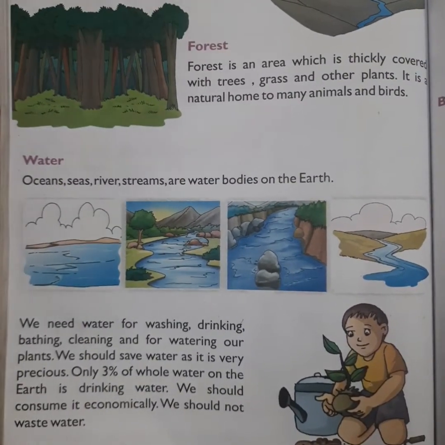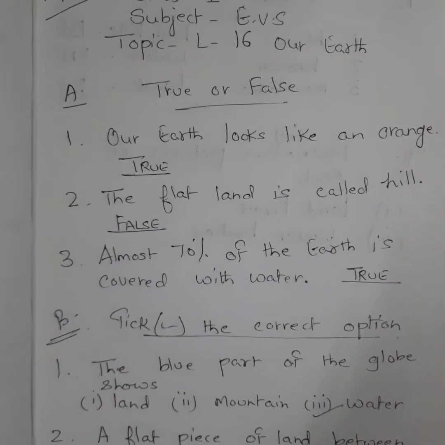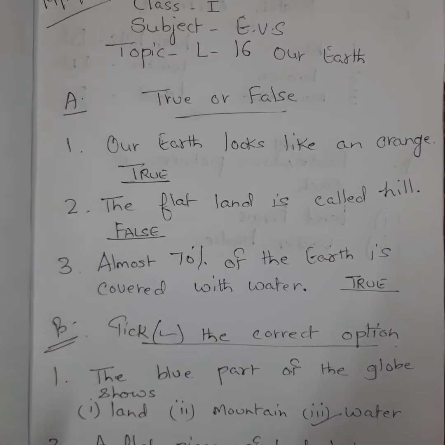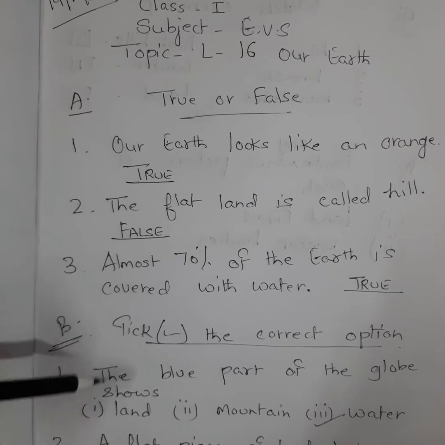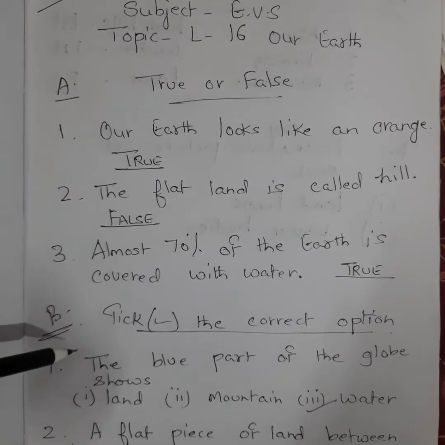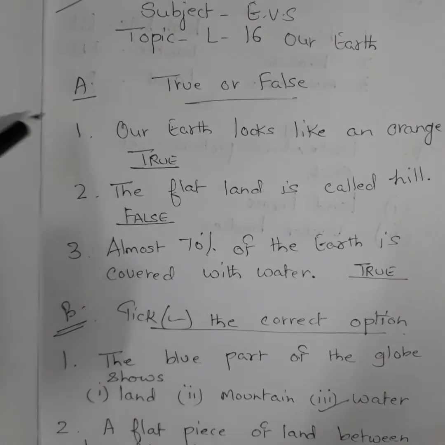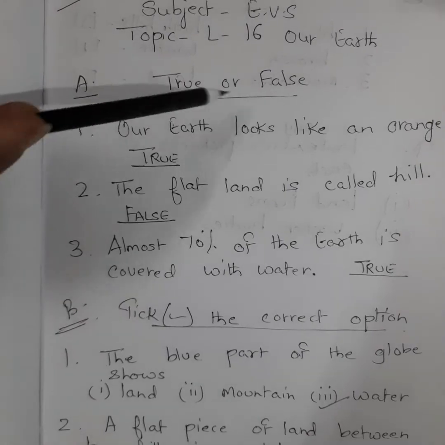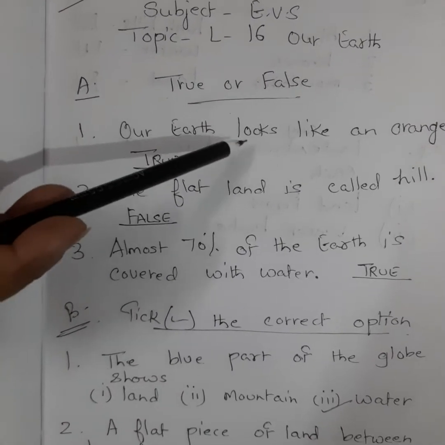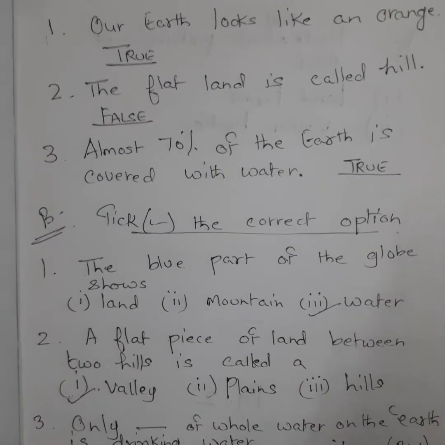So this was all about the lesson. Now come to the exercise. So children, this is the EVS worksheet, and you have to do it in your EVS notebook. This is the first page of the worksheet. Now here question A, true or false? Number 1, our earth looks like an orange. So this is a true statement, you will write true.